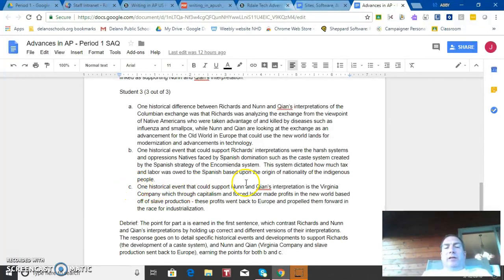You'll notice for letter C, one historical event that could support Nunn and Quan's interpretation is the Virginia Company, a proper noun, which through capitalism and forced labor made profits in the New World based off of slave production, and these profits went back to Europe and propelled them forward in a race for industrialization. And so they've told us that this joint stock company was able to then demonstrate what Nunn and Quan are talking about, how you've got money being generated here that will create wealth back in the Old World.